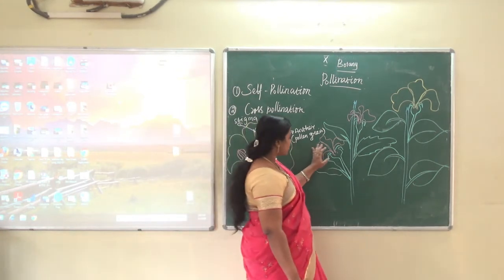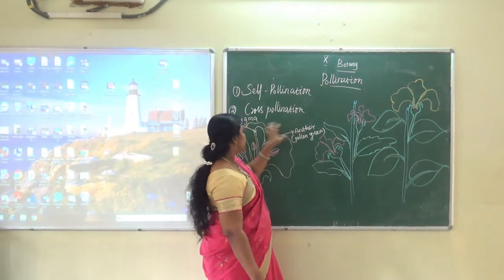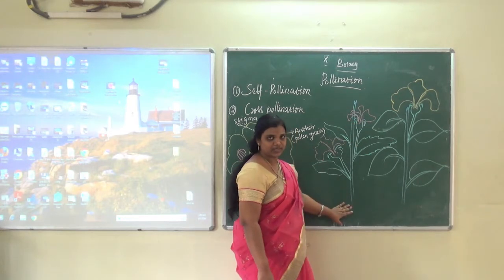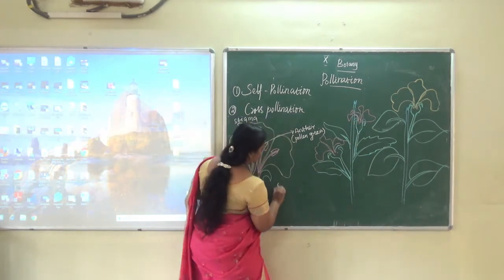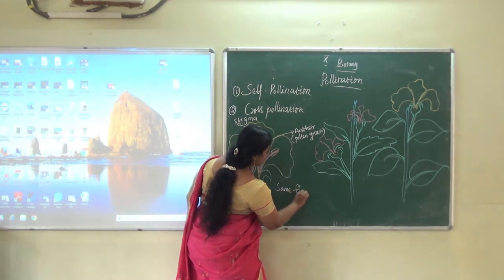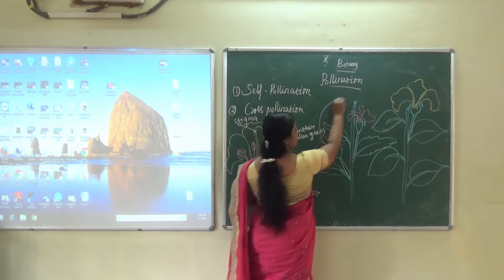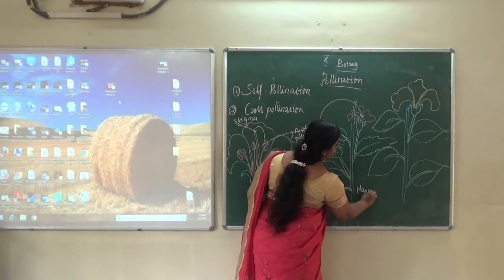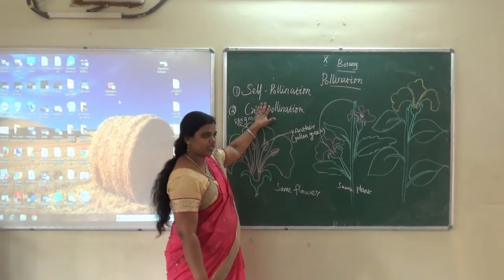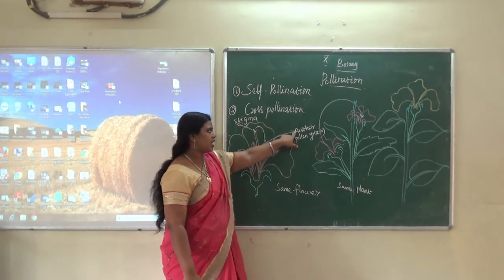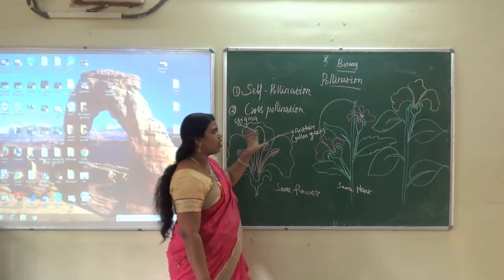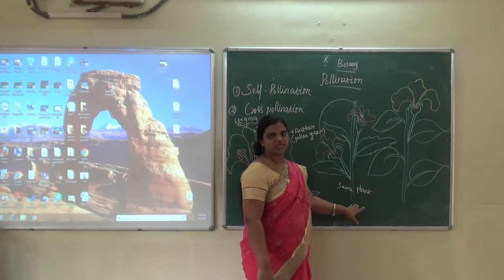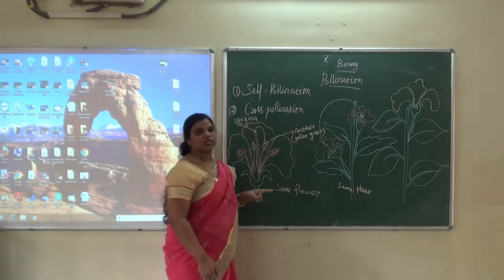Self-pollination means the transfer of pollen grain from the anther to the stigma of the same flower or another flower of the same plant. That is known as self-pollination.